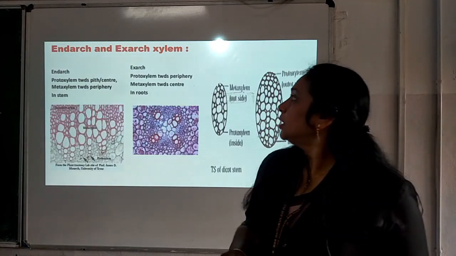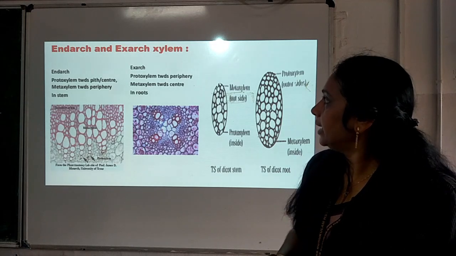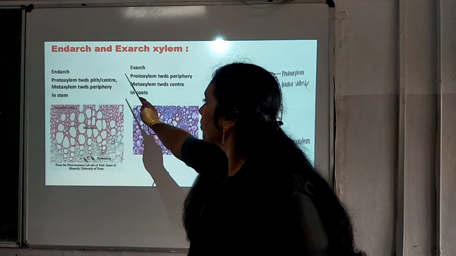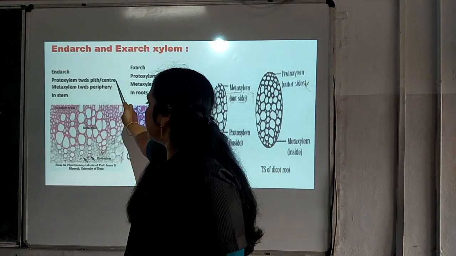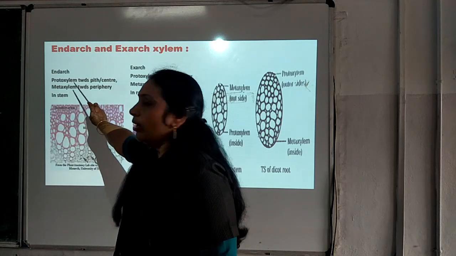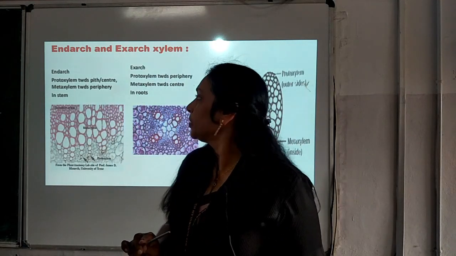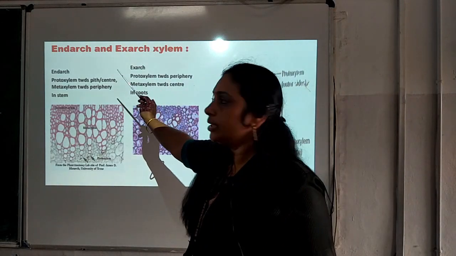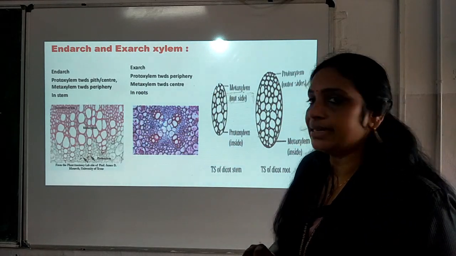Next one is related to endarch and exarch xylem. There are two types of xylem again, endarch and exarch. Endarch xylem is when protoxylem is towards the pith or the center, and metaxylem is towards the periphery in the case of stem. In the case of stem, when protoxylem is towards the pith or center and metaxylem is towards the periphery, we can say it is endarch.